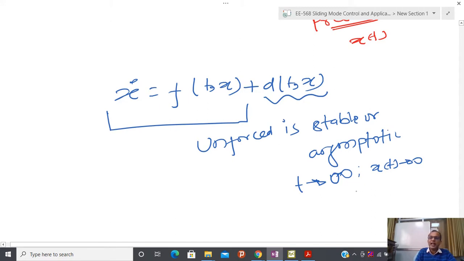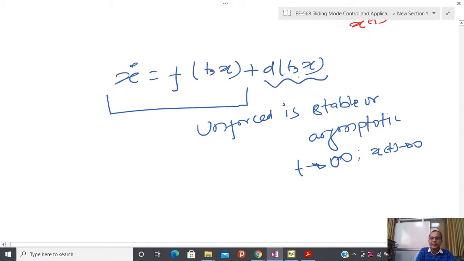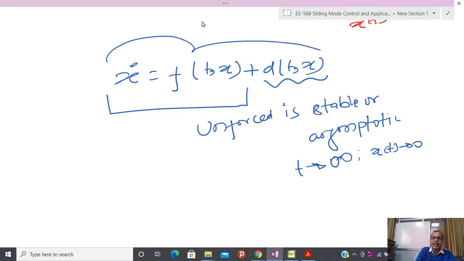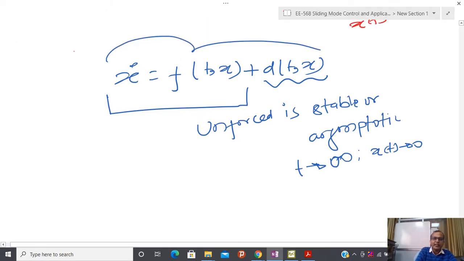Now the question is, if this unforced system is perturbed by this particular class of uncertainty, then what is the behavior of the whole system? If I represent this system, then this whole system from here to here has a certain name, that is called the perturbed system.